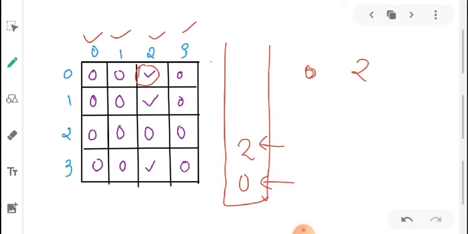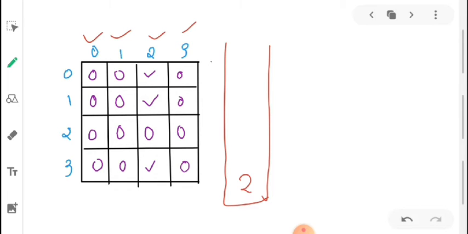So we'll pop 0 and push 2. Now our stack will look like this, only 2 remaining in the stack.